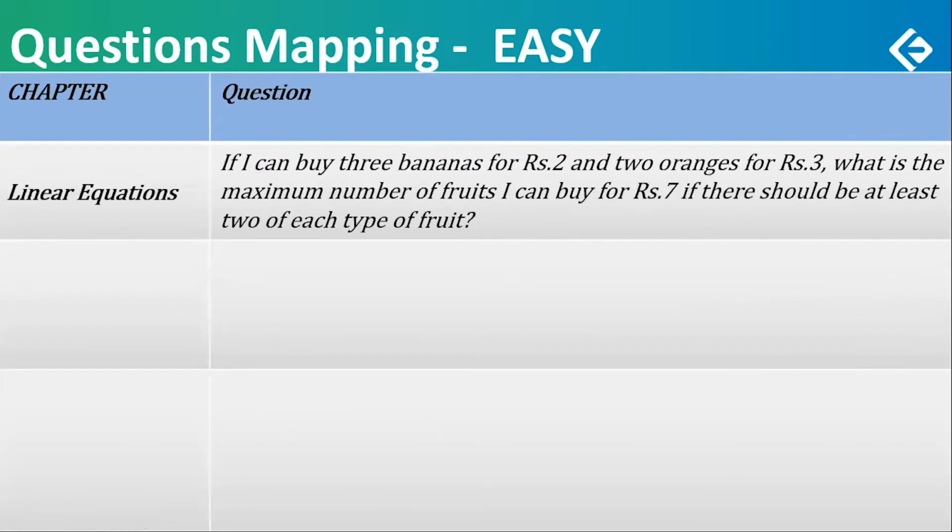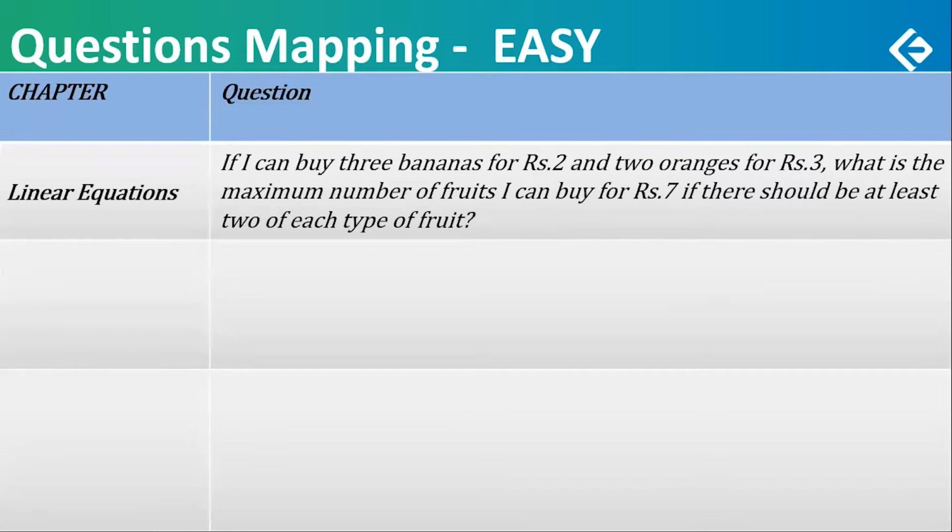If I can buy 3 bananas for ₹2 and 2 oranges for ₹3, what is the maximum number of fruit I can buy for ₹7? Very easy. If there should be at least 2 of each type, quite easy. Just do 1 or 2 trials and you will have the answer. This can, of course, otherwise be classified as linear equations.